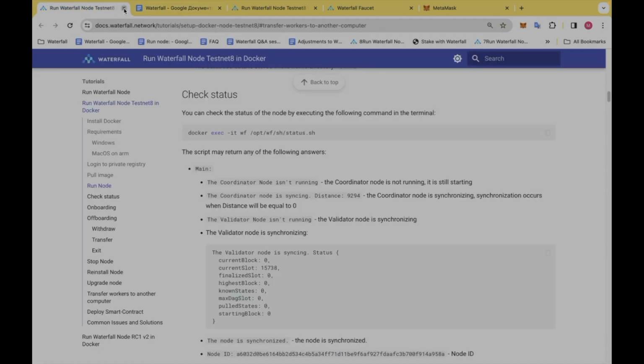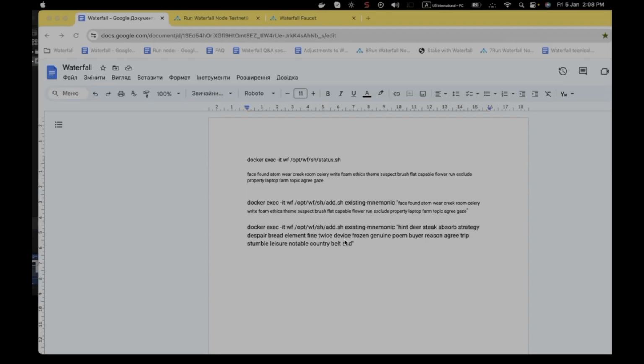And let's move forward. Also, guys, I want to mention that it's very important to save your mnemonic phrase. If you lose access to your keys, you would need a mnemonic phrase to restore your workers. Also, you need a mnemonic phrase when you add a new worker or when you want to transfer your workers to another PC. So keep in mind that it's very important, so keep it in a safe place, please.